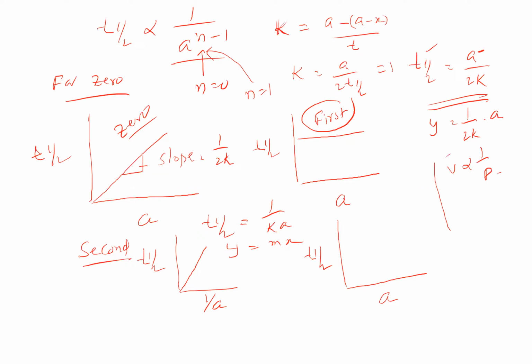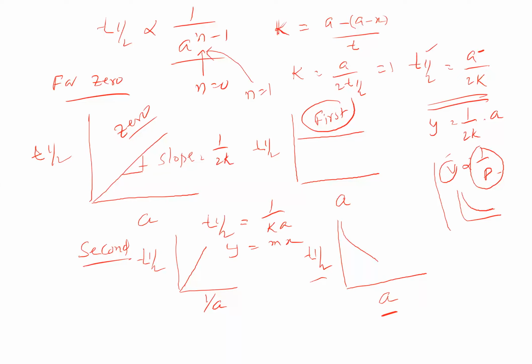Now similar type of graph: T half and A are inversely proportional to each other. In the P and V graph, we get a hyperbola because these two are inverse to each other. Here also T half is inverse to A, because 1 by A is coming. So here also we get a similar type of graph.